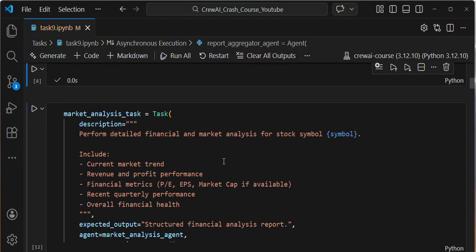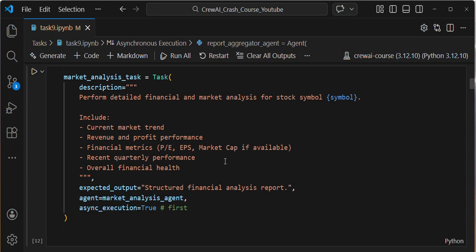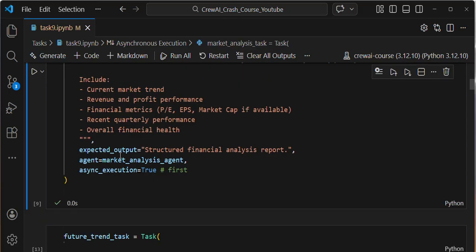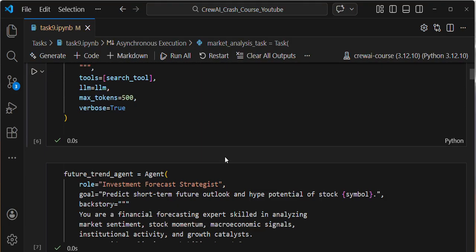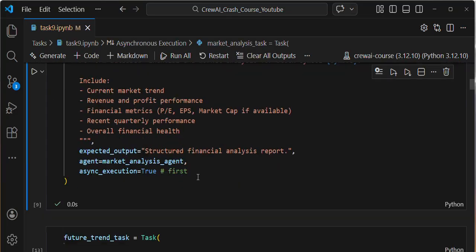For my first task, guys, pause the video and go through the prompts by yourself: the description and the expected output. Similarly, I'm asking the agent to perform a web search related to the current market trend, revenue and profit. That's it, guys. I'm executing. The expected output should be a structured financial analysis report, and the agent is the market analysis agent, my first agent.